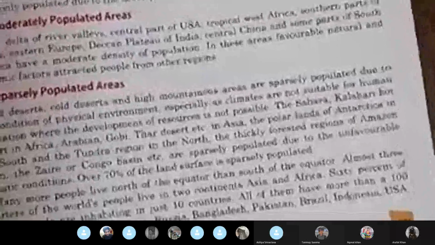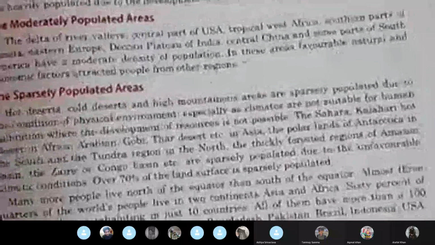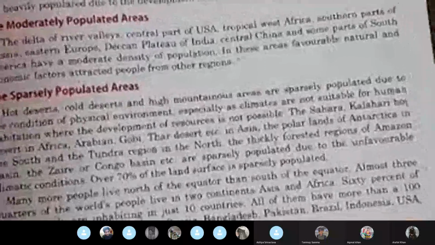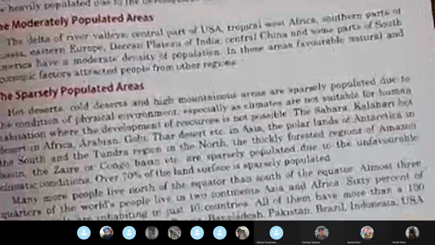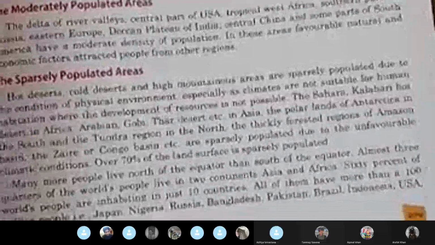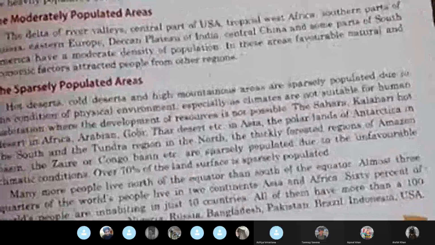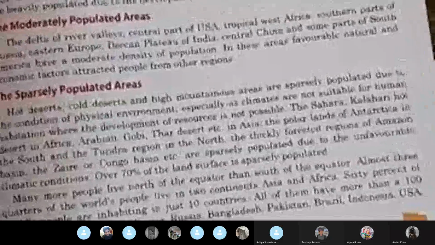And here are the list of countries which are full of people and are very thickly populated. The countries are, please underline them and remember them: Japan, Nigeria, Russia, Bangladesh, Pakistan, Brazil, Indonesia, USA, India, and China.